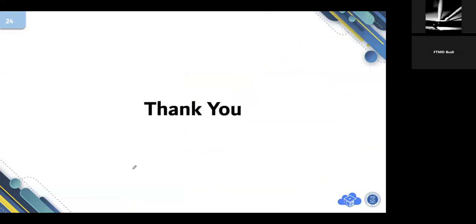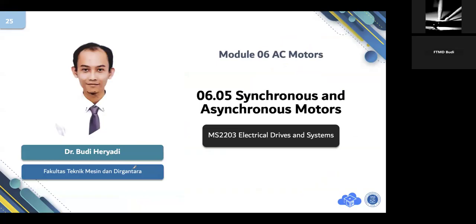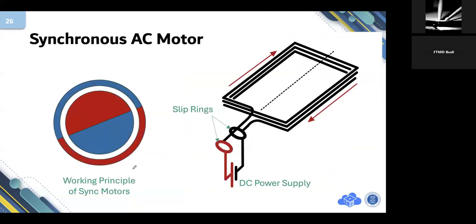Okay. Next. Synchronous and asynchronous. Pak, is there any asynchronous? Yes. But why do people create asynchronous? Okay, please have a look at this animation.